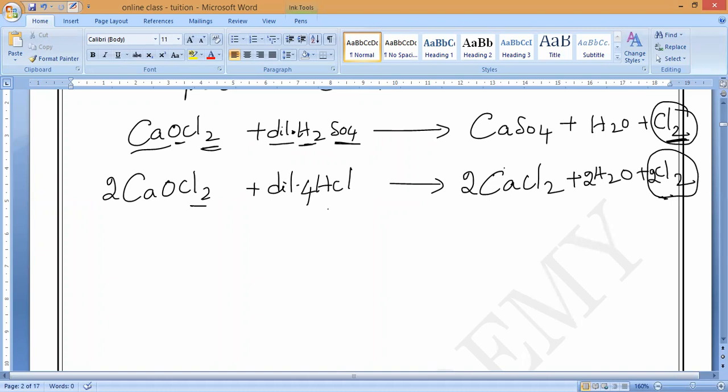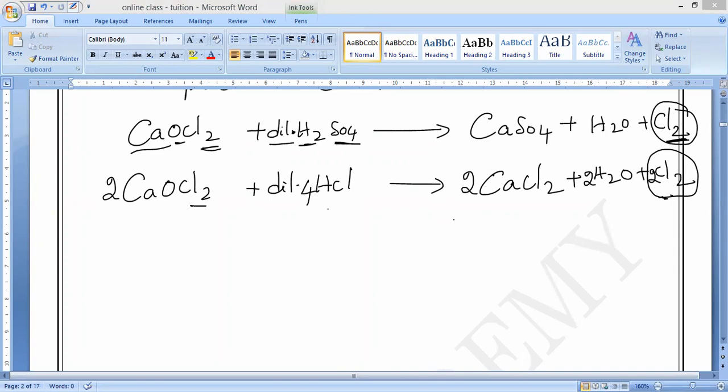Bleaching agent. What do you mean by bleaching agent? I have taught you last class and today also. What is a bleaching agent? It decolorizes the colored substance. It removes color from the colored substance and makes it colorless.